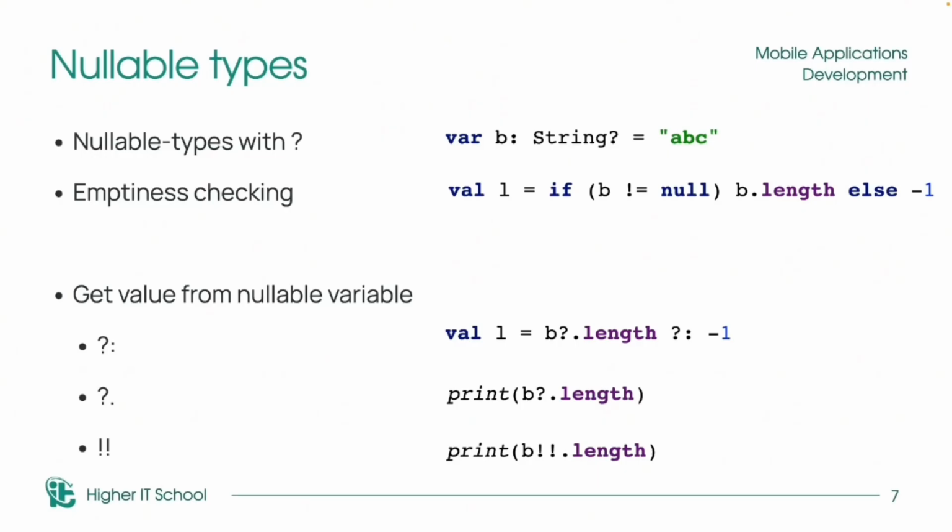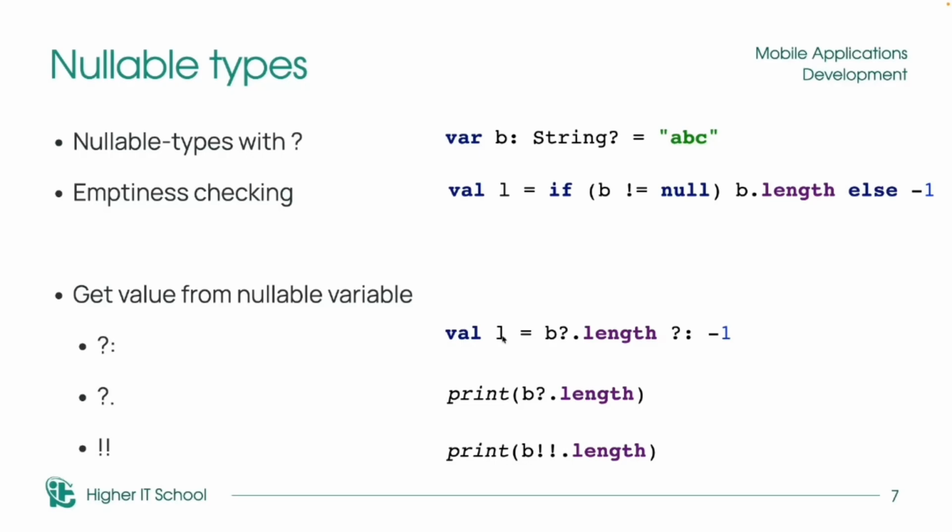We can check and get information from nullable values in another way. For example, here it's the special Elvis operator. It has such a name. It means that, like in this line, we need the length of my string and put it into the L value.